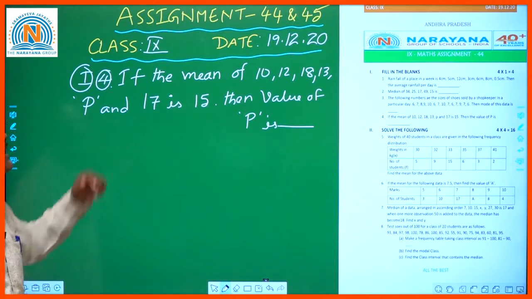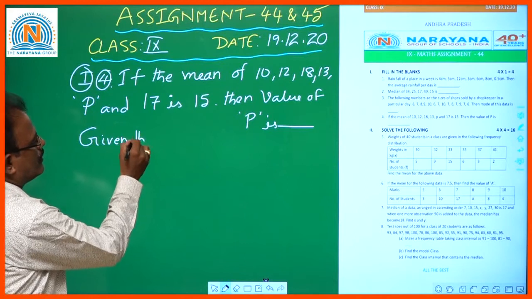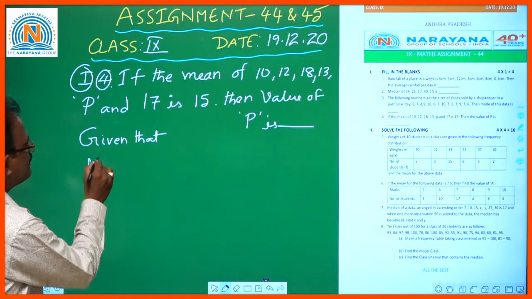First of all, given that the mean is 15.